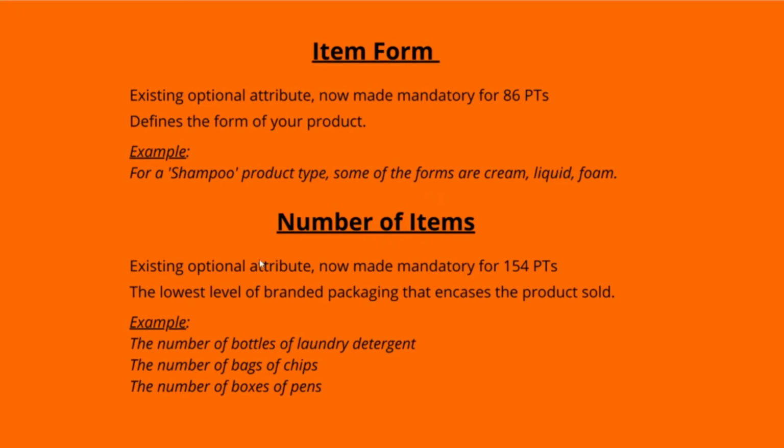Number of items is a previously optional attribute that will become mandatory for 154 product types. This attribute is the lowest level of branded packaging that encases the product sold. For example, the number of bottles of laundry detergent, the number of bags of chips, or the number of boxes of pens. If your ASIN is in a product type where the number of items needs to be specified, you are required to select a value representing the container count for the entire ASIN.